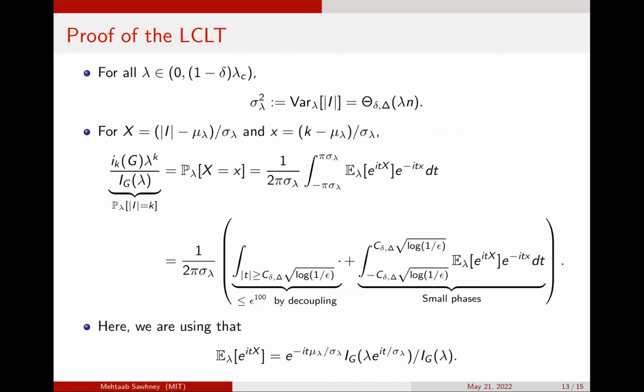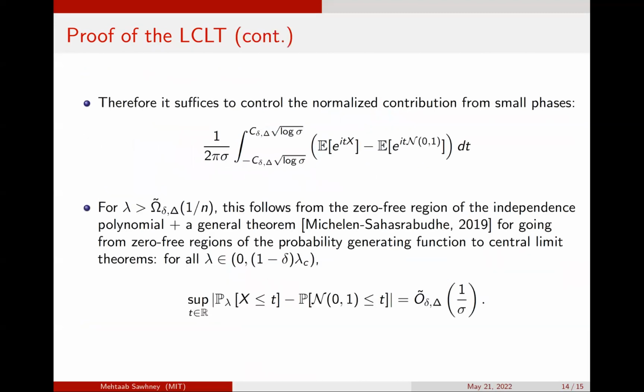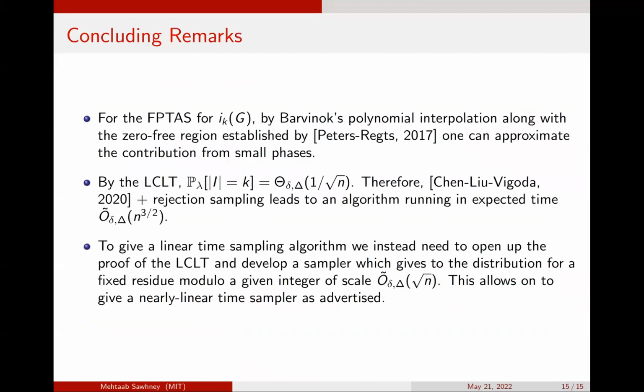Here, the key point is that this Fourier coefficient e to the it of x can be written as the product of evaluating ig of lambda at two different values. Given this, one can show that some part of the integral is very small by a decoupling argument. For the remaining part of the integral, one simply computes it via Riemann integration, approximating each term using the ratio of these two values of the independence polynomial plus Barvinok's polynomial interpolation scheme.